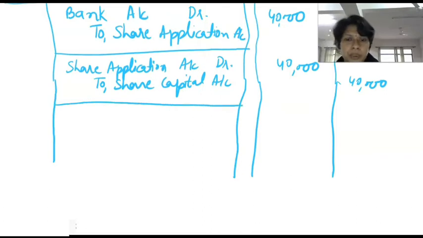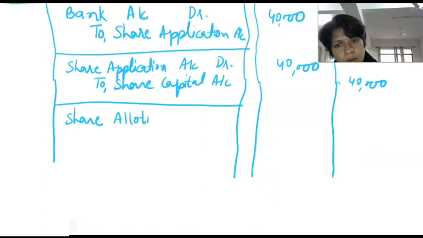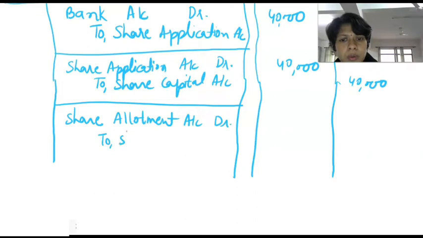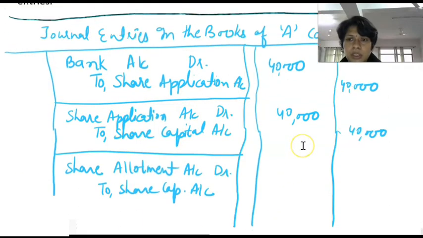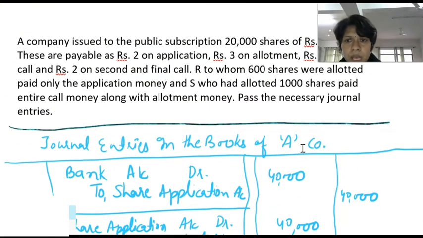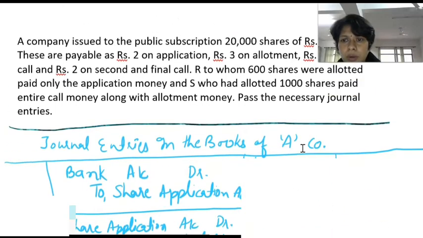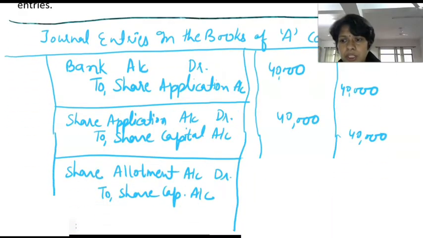For allotment money due: share allotment account debit to share capital account. We have 20,000 shares and allotment money of rupees 3 per share.